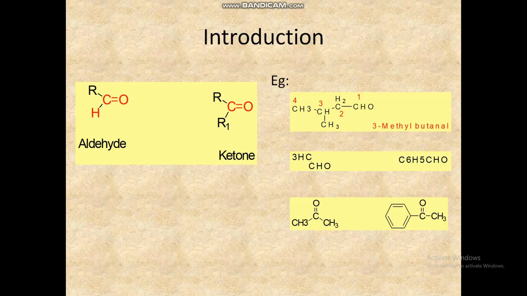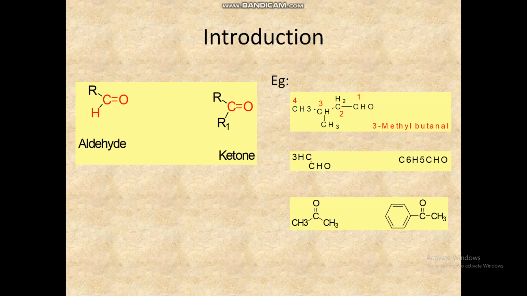Example: methane becomes methanal. The carbon bearing the aldehyde group is given number 1, and the position of the substituents is decided accordingly. For example, 3-methyl butanal.